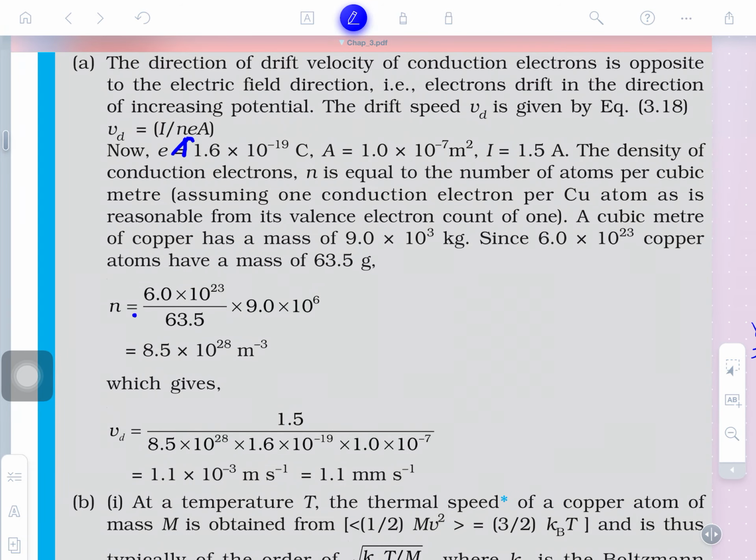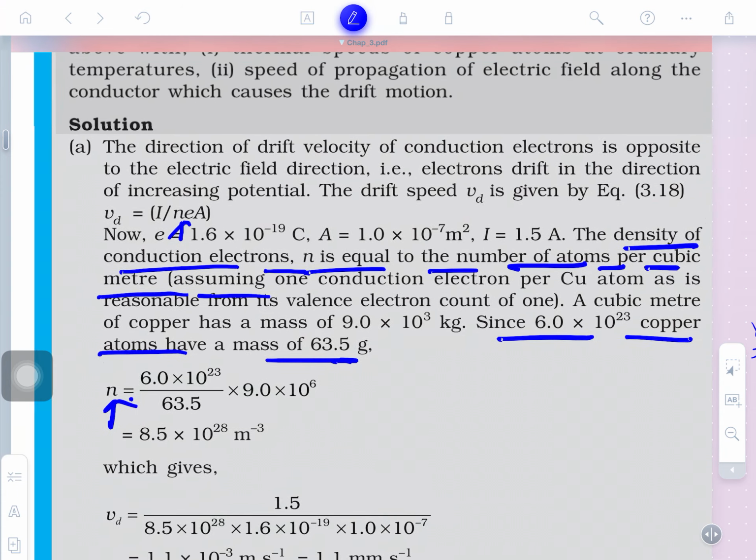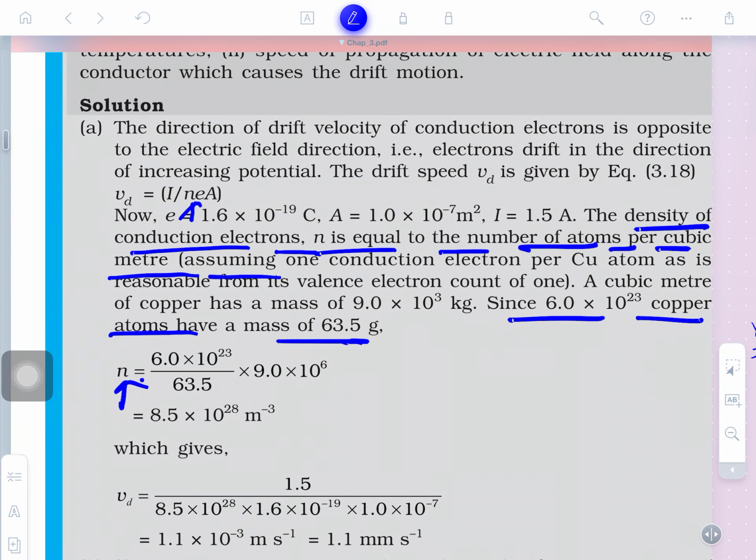N is what? Since copper atoms have mass this much. Okay. So, we are to find out first N, the density of conduction electrons. N is equal to the number of atoms per cubic meter. This is the trick here, what type of material we have taken, copper. So, in one copper atom, suppose one conduction electron is there.